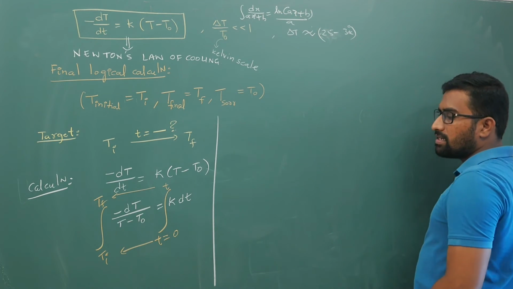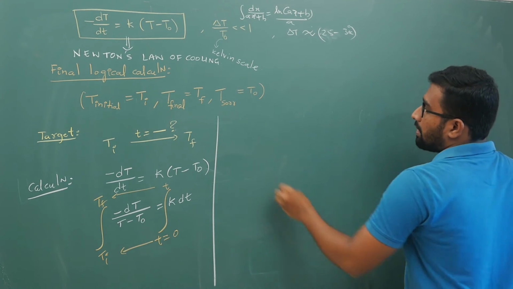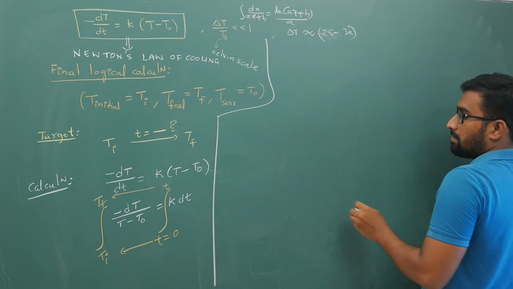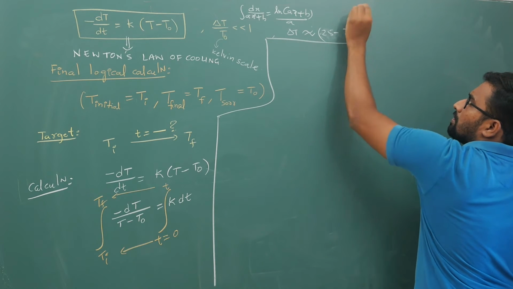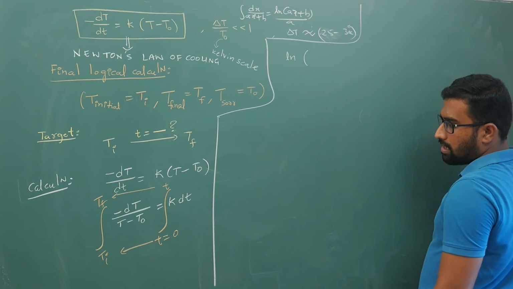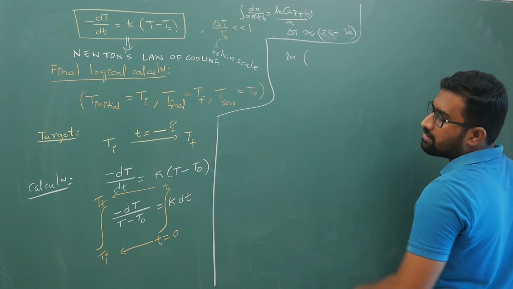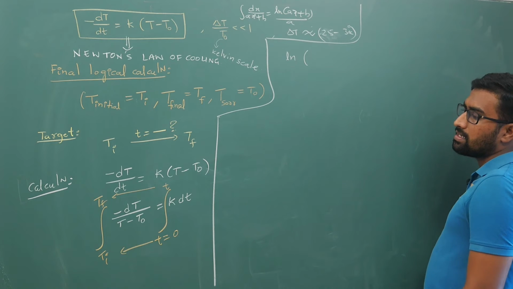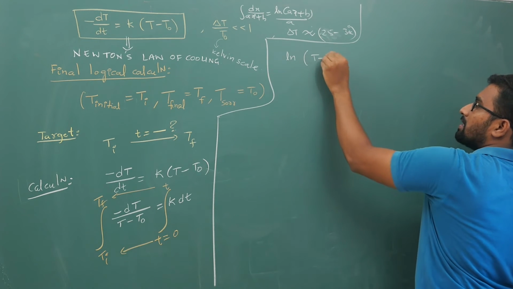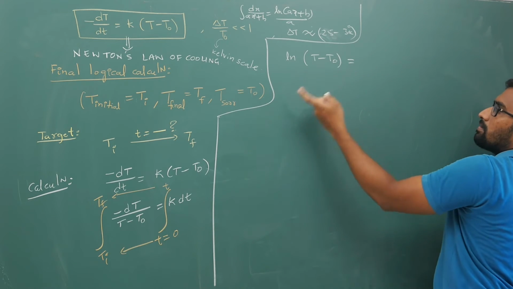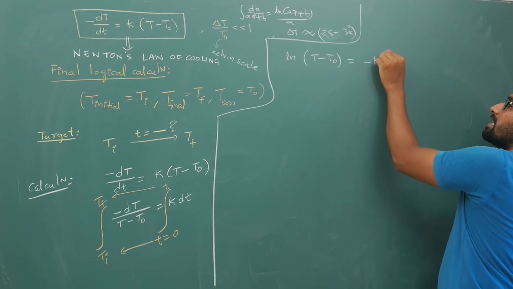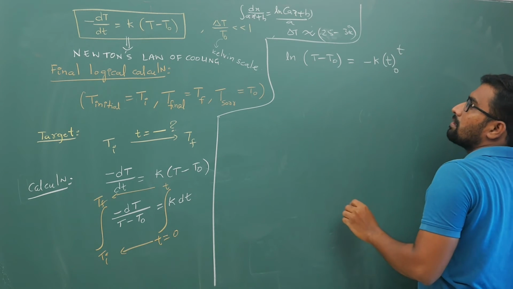So from that expression, if you have learnt integration properly, this will become ln of (T minus T naught), sending the minus sign to the other side, equal to minus k times t, from 0 to t.